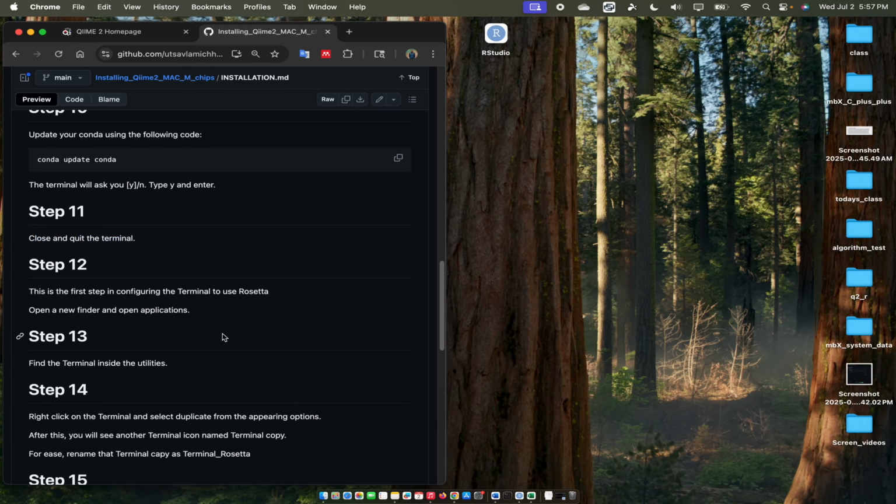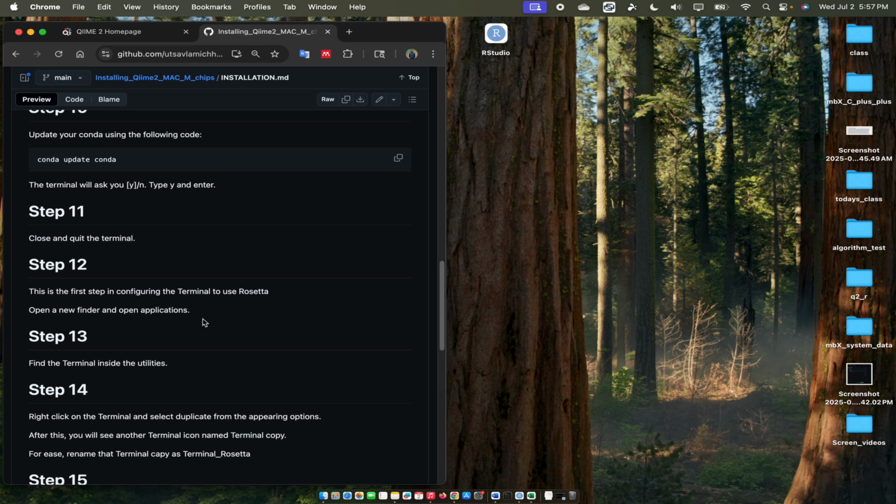The thing is, whenever QIIME was first written, it was written for the Intel chips, not for the ARM chips. So we need to use Rosetta only this time. After this, you will never have to use Rosetta, but just for the installation you have to use Rosetta, just this once.